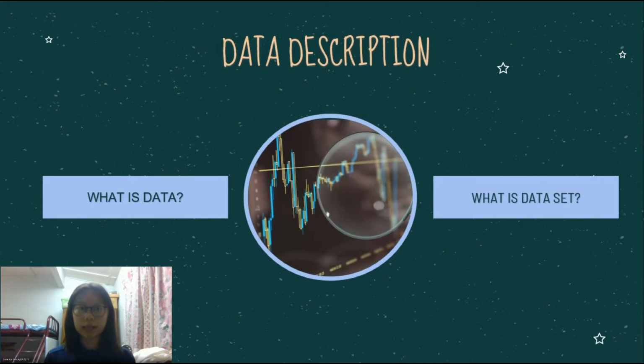First, what is data? Data refers to symbols that can record and identify objective events. It is a physical symbol or a combination of these physical symbols that records the nature, state, and relationship of objective things. It is a recognizable and abstract symbol. Then, what is a dataset? Dataset is a collection of data, usually in the form of a table. Each column represents a specific variable, and each row corresponds to a member of the dataset.